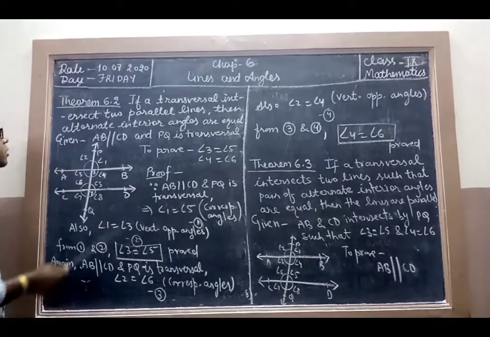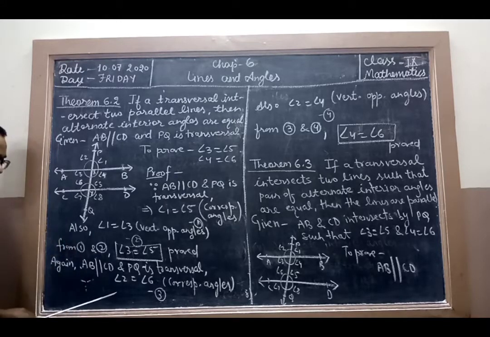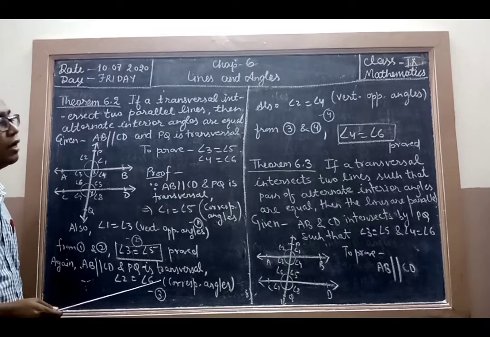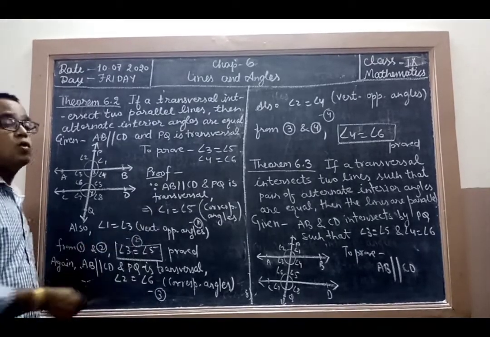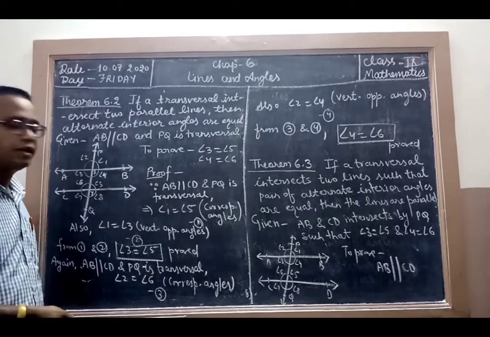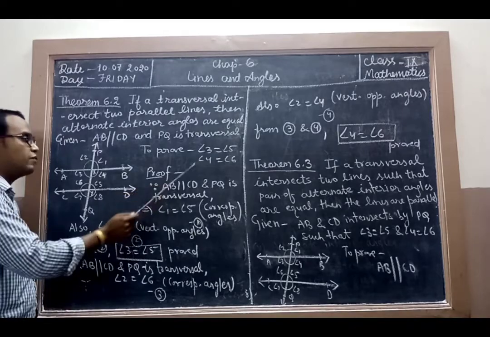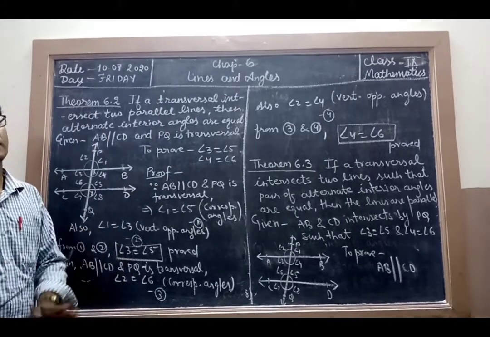Now again, AB parallel CD, so angle 2 equals angle 6. Equation 3: angle 2 equals angle 4, vertically opposite angles. So from equations 3 and 4, angle 4 is equal to angle 6. So the other pair of alternate angles is also equal. In this manner, we prove angle 3 equals angle 5 and angle 4 equals angle 6 by using the corresponding angle and vertical angle concepts.